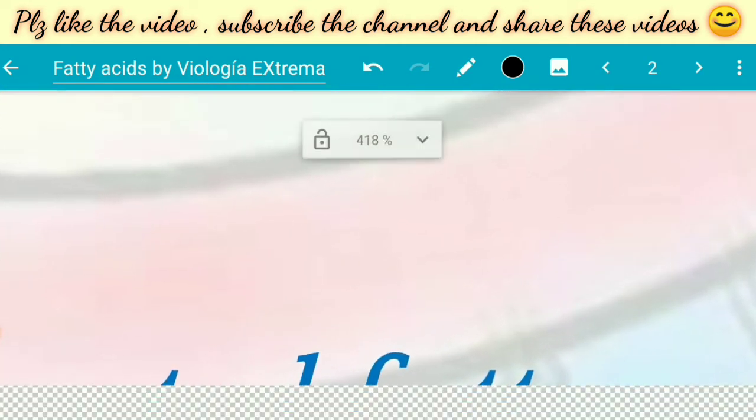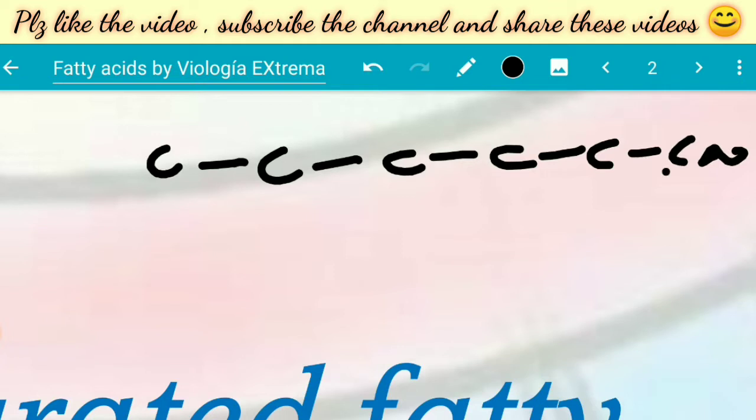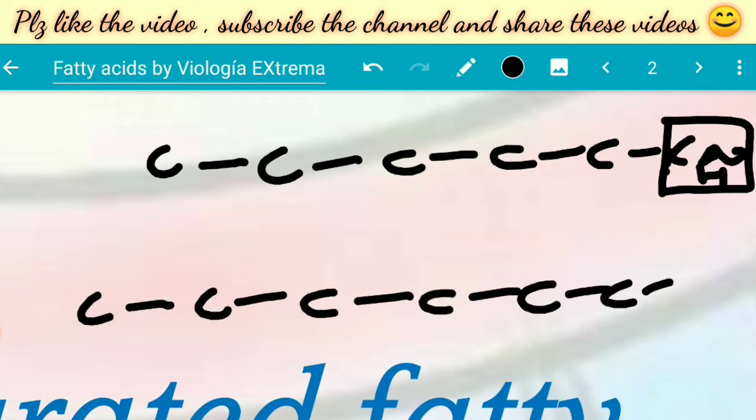What is that? Let's draw a hydrocarbon chain again. This is the carboxylic group, OH, and this one. So if we need to place two double bonds, what can be the possibilities?